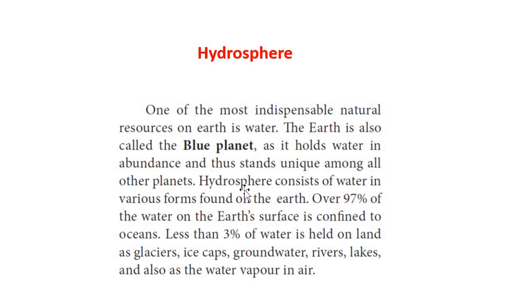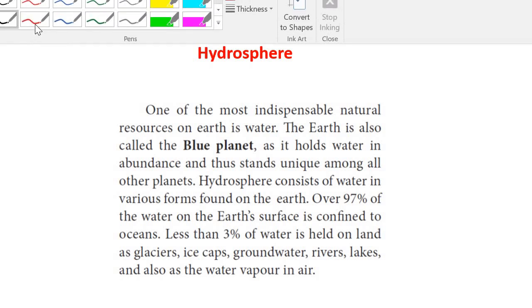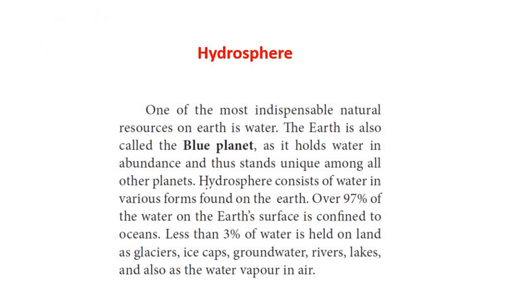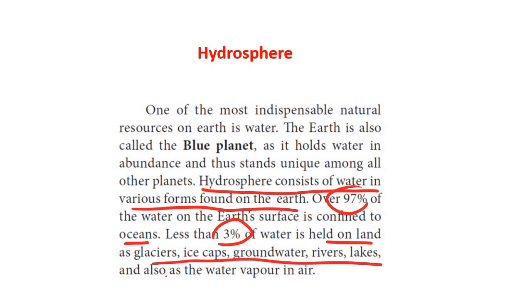Okay, now what is hydrosphere? Hydrosphere basically consists of water in various forms found on Earth. You see, over 97% of the water on the Earth's surface is confined to oceans, and less than 3% of the water is held on lands such as glacier, ice cap, groundwater, river, lakes, and also the water vapor in air, even the water inside the organisms. We will learn about it very soon.